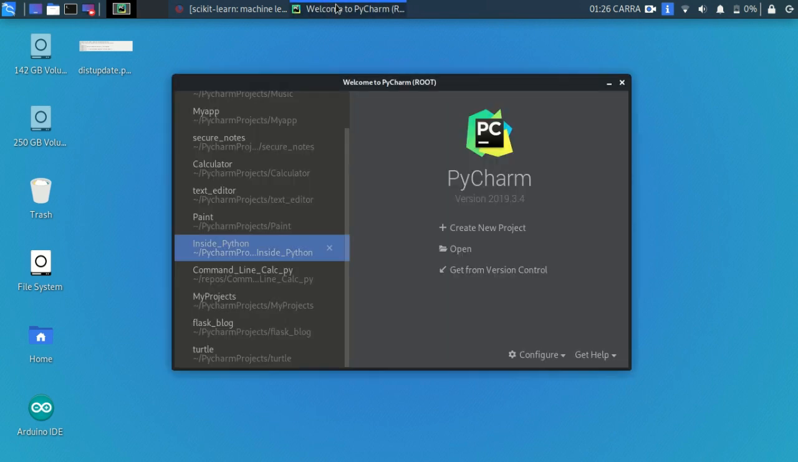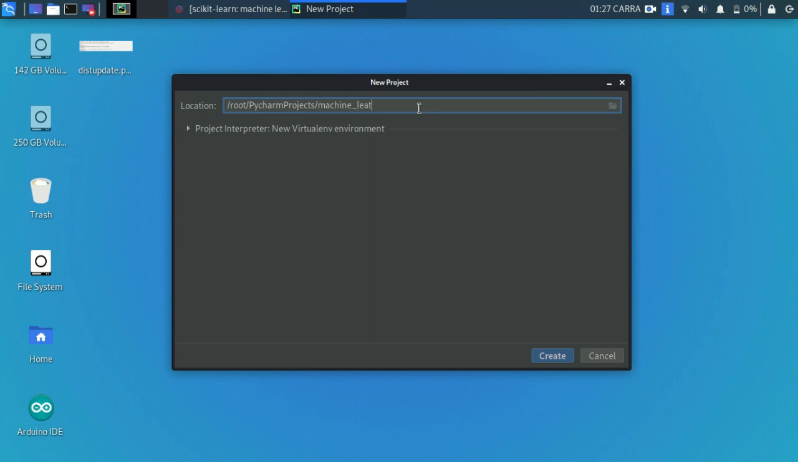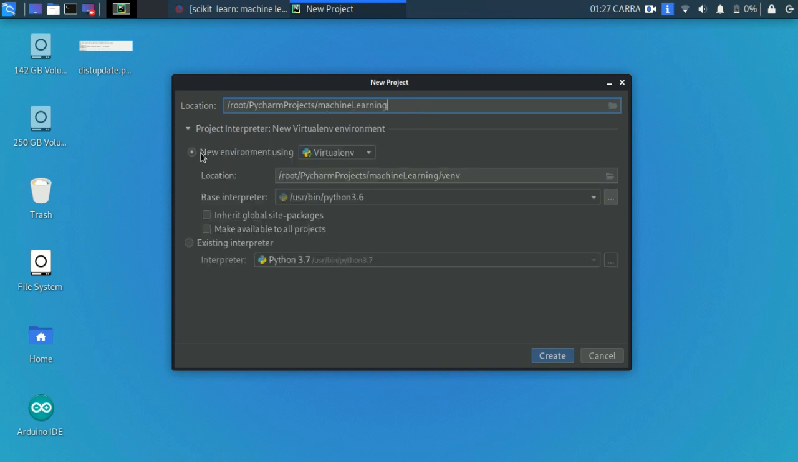So now let's move on to PyCharm. I'm using the PyCharm IDE. You can use whatever IDE, but use a virtual environment because that is preferable. Here I will be creating a new project, so let's just name it machine learning. In the project interpreter, select new environment using virtual environment, and as the base interpreter I will be using my Python. And inherit all the global site packages, because I have already installed all the dependencies here.